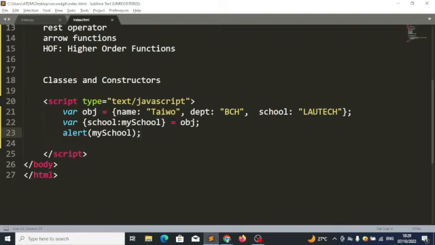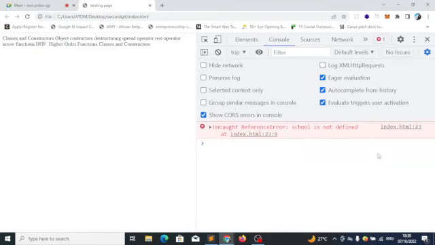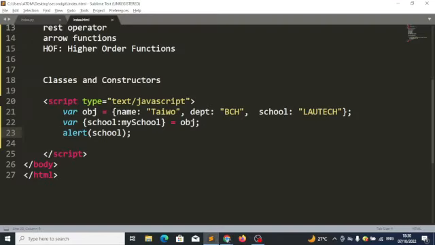But I don't have variable school. I want us to know that I don't have variable school. I only have variable my school, because I've pulled out school and assigned it to my school. So school is not defined. The only variable I have here is my school. I pulled out school from obj and immediately assigned it to my school. Any question?